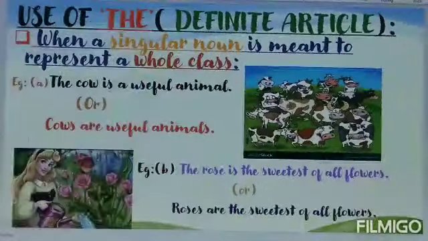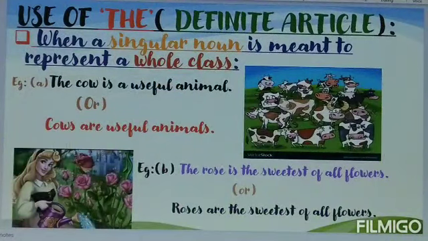The definite article is also used when a singular noun is meant to represent a whole class. For example, the cow is a useful animal. Here, cow is a singular noun, but it represents the entire class of cows. Children, you can also reframe the sentence with the same meaning without using the definite article the. For example, cows are useful animals. Here the meaning of the first sentence and the second sentence is the same.